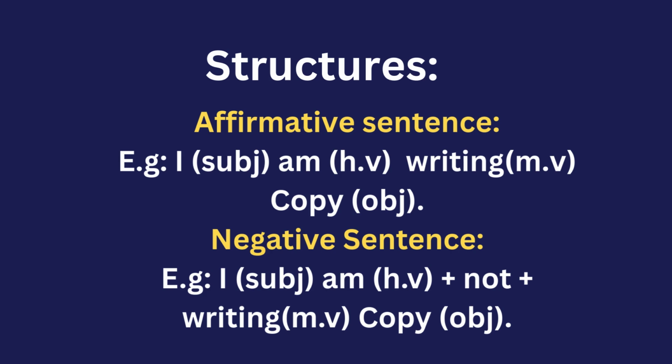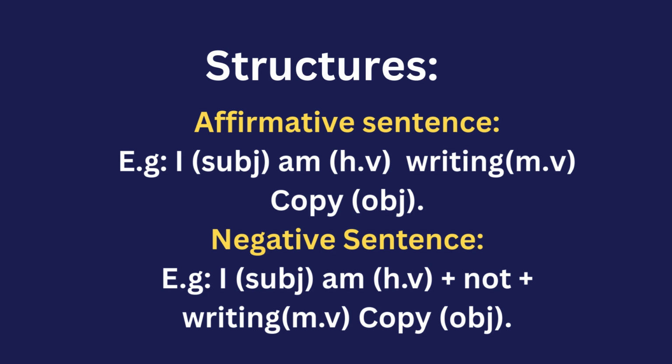The structure of an affirmative assertive sentence is subject plus helping verb plus main verb plus object. The structure of a negative assertive sentence is subject plus helping verb plus not plus main verb plus object.